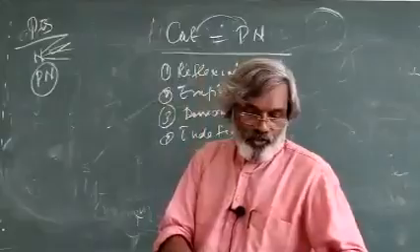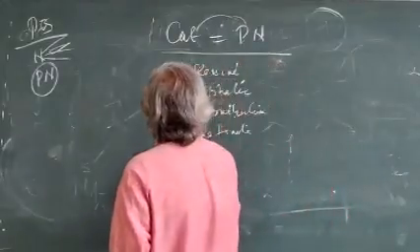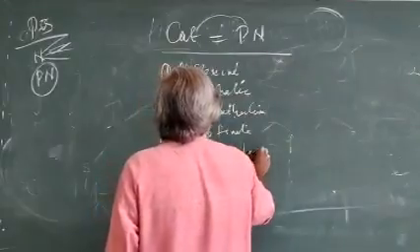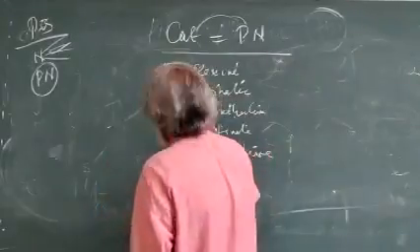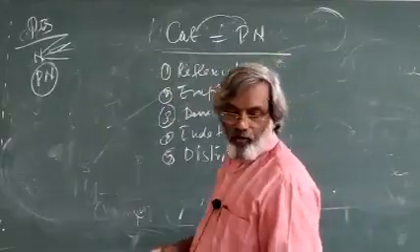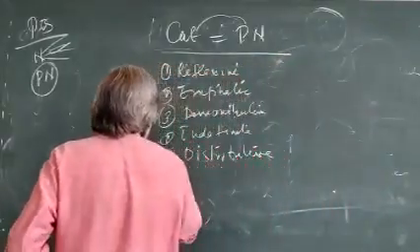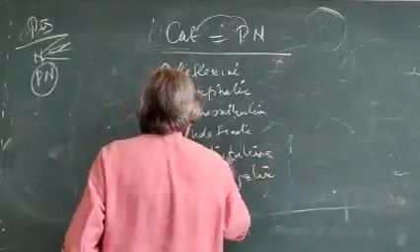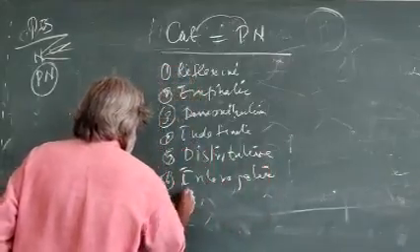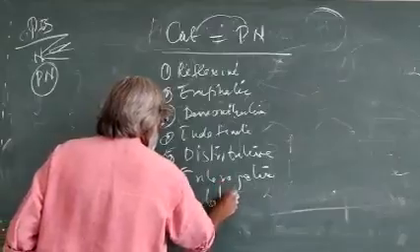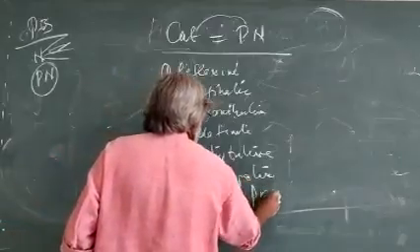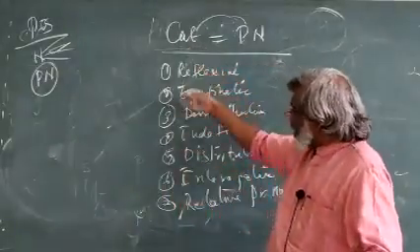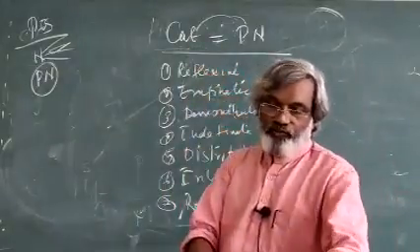Then distributive pronoun. Then interrogative pronoun. Then the last one, relative pronoun. So look here, category of pronoun comes in 7 categories.